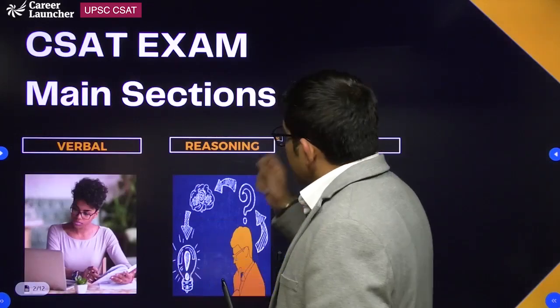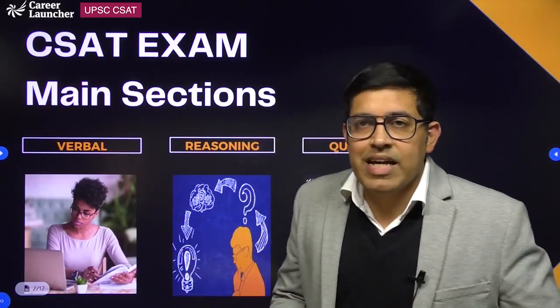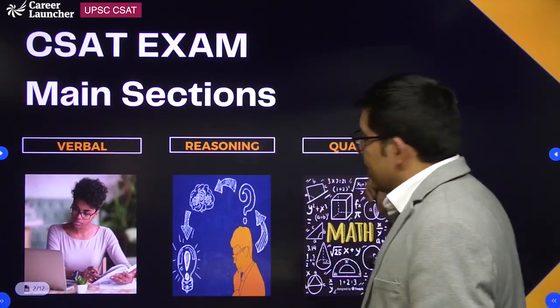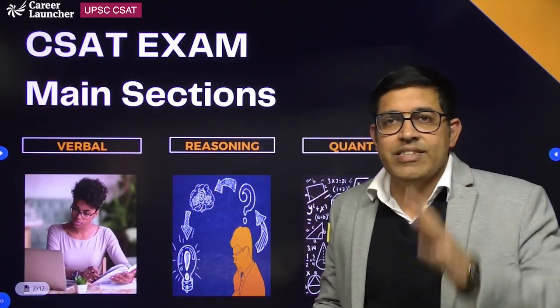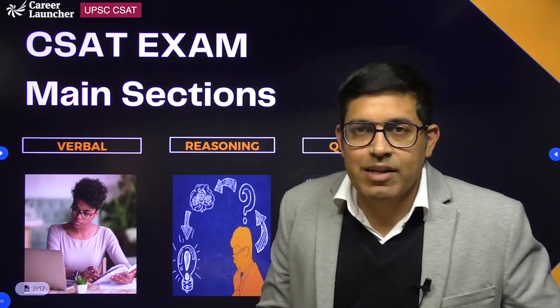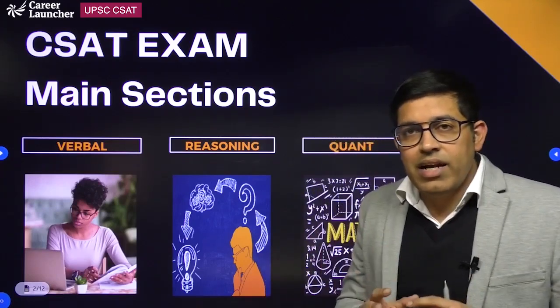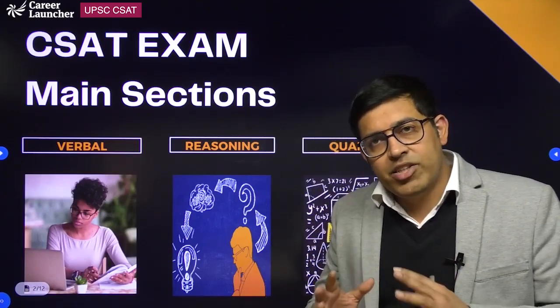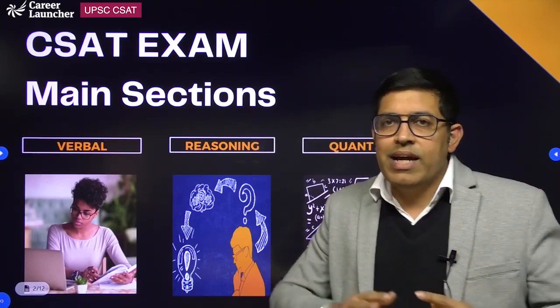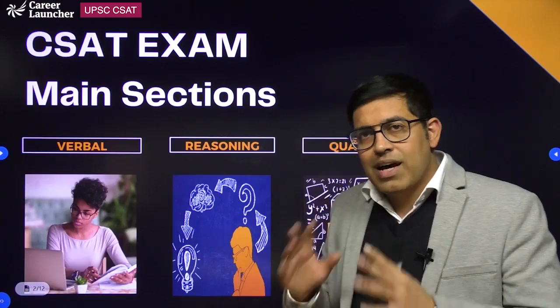So first of all, what are the main sections that we have in CSAT examination? So verbal, reasoning and quant. These are the three main sections that we have in CSAT exam. Now let's understand what is the weightage of each section starting from 2019 till 2024, in the last 6 years.